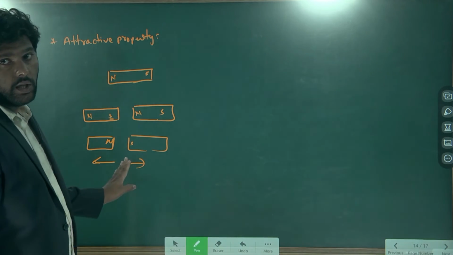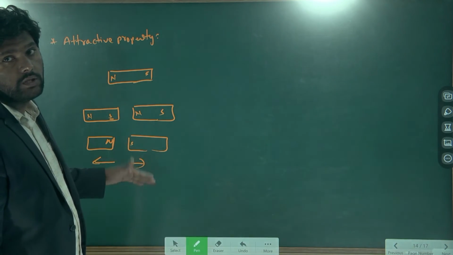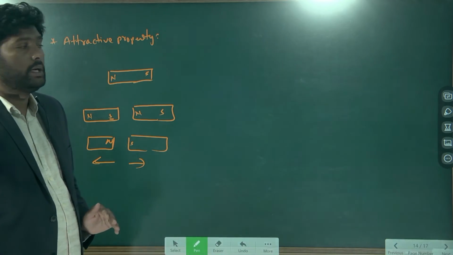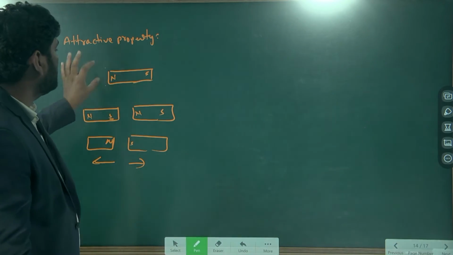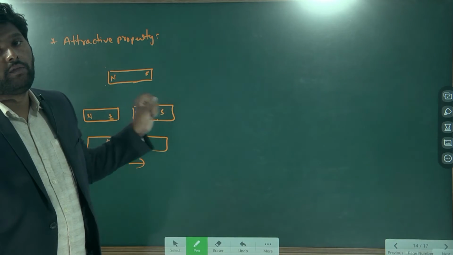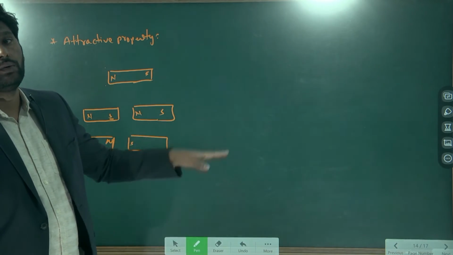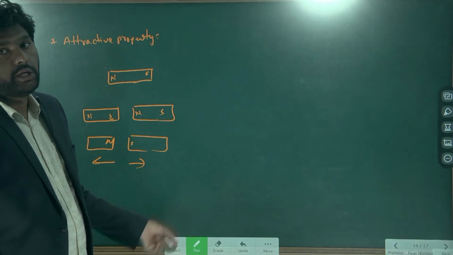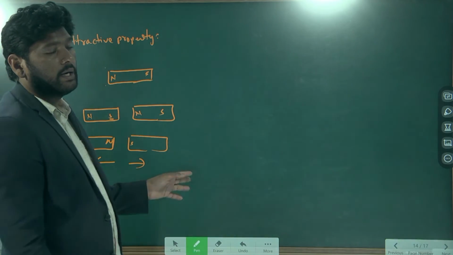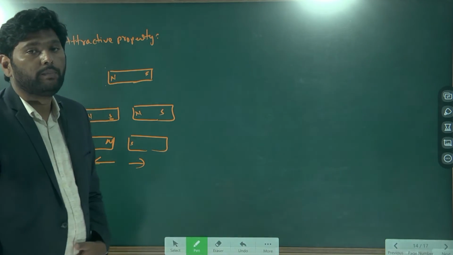Like poles always repel, unlike poles always attract. So when you keep any magnetic material near a magnet, the magnetic material will always be attracted. But if you keep one bar magnet near another bar magnet, unlike poles attract and like poles repel.